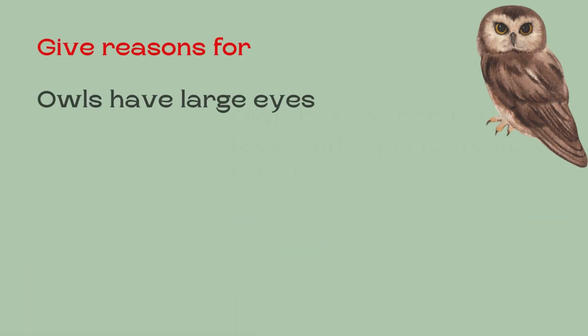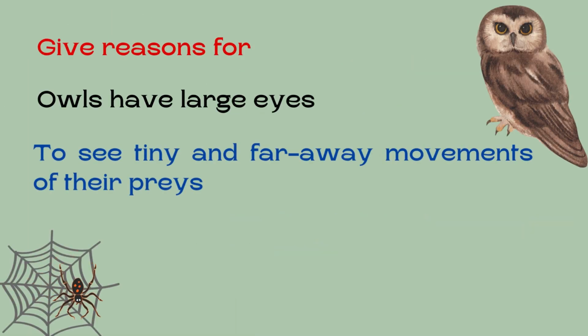Okay. Here we have another give reasons: owls have large eyes, and this is to see tiny and far away movements of their prey, such as small insects or small prey and far away movements. These large eyes help it to see tiny and far away movements of their prey.